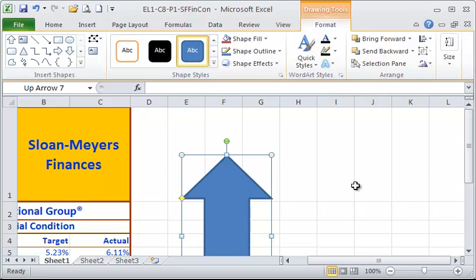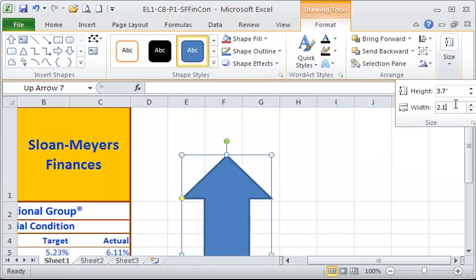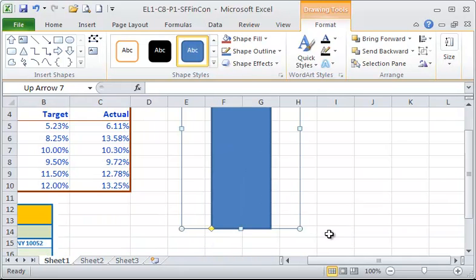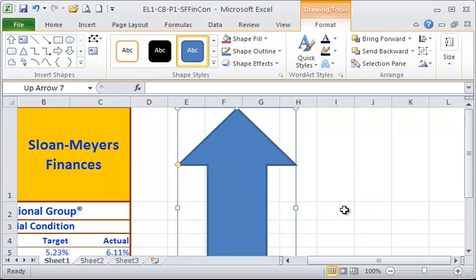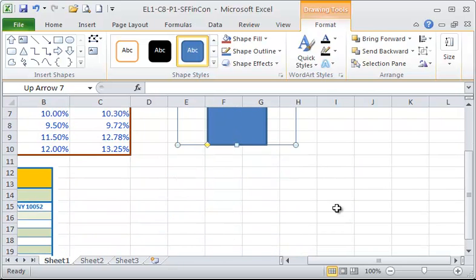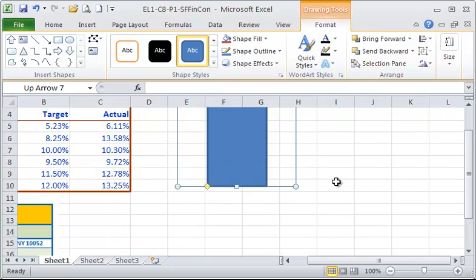And then they're going to have us do several things here to size it and apply styles and effects to it. So the first thing that we're going to do is change the shape height. So again, on the Drawing Tools Format tab, in the Size group, we're going to change the size to 3.7. The width is going to be changed to 2.1. Okay, and I'm going to move that up just a little bit so that it's to the right of my table.